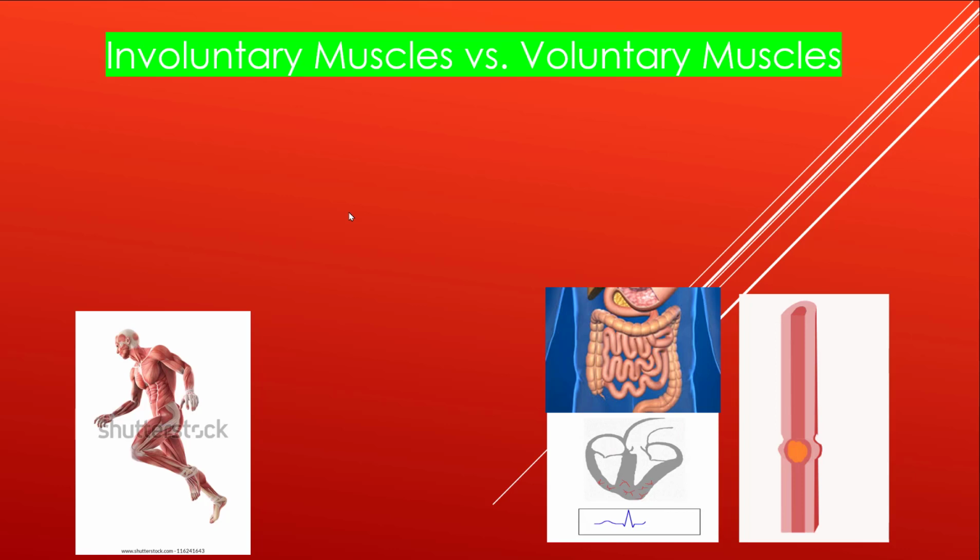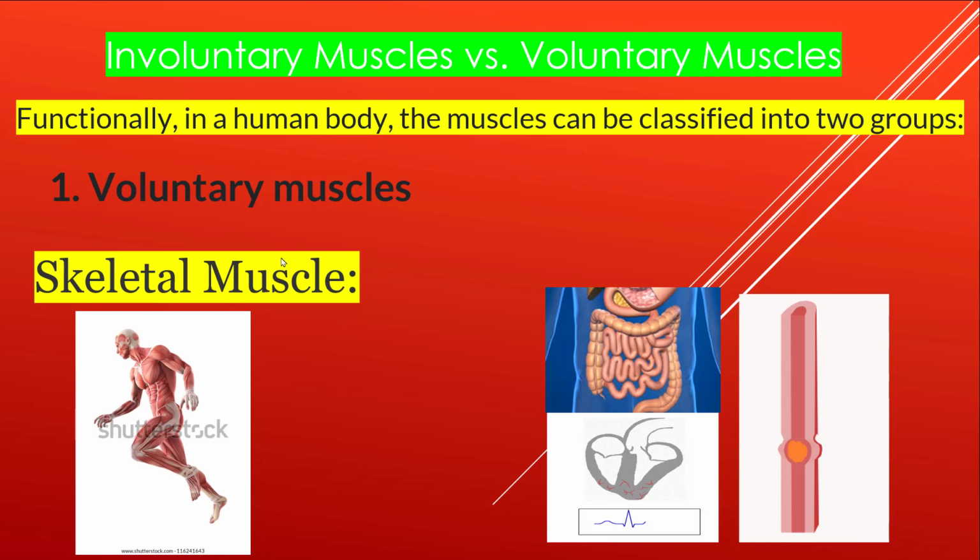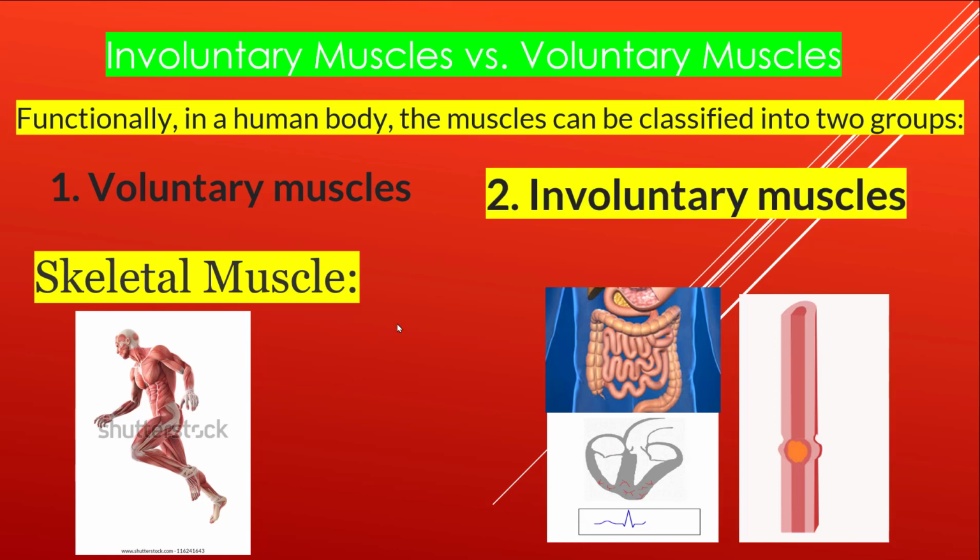Bismillahirrahmanirrahim. Today's lecture is based on involuntary muscle versus voluntary muscles. Functionally, in a human body, the muscle can be classified into two groups. One is the voluntary muscle, and in this group is included the skeletal muscle, which is attached to the bones. And the second group is the involuntary muscle, and it is composed of smooth muscle and cardiac muscle.